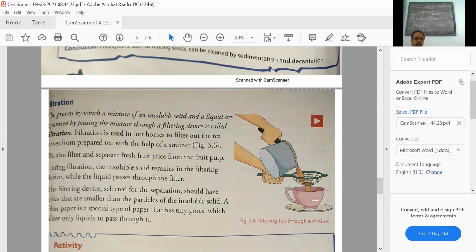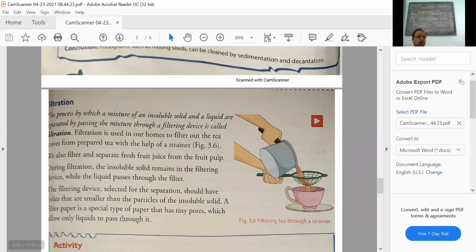In the case of heavier particles, you can do filtration, but it is not required. That is why sedimentation and decantation are also used. Now, these lighter particles cannot be separated by sedimentation and decantation, because they are not dense enough to settle down in the liquid.